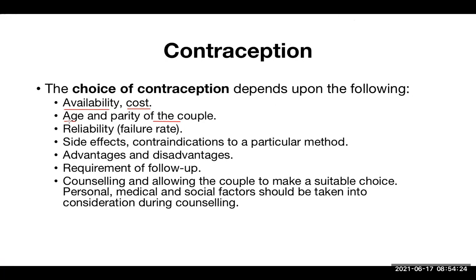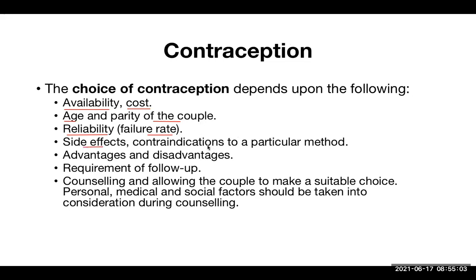For example, if the lady is in the later half of her fertile period, for example, she has already completed her family, she is more than 35 years old, let's say. So she probably wants to go for a permanent type of contraception. Reliability is another important point, that is failure rate. We have to clearly tell what is the chance of getting pregnant after using this contraception. So they should be careful.